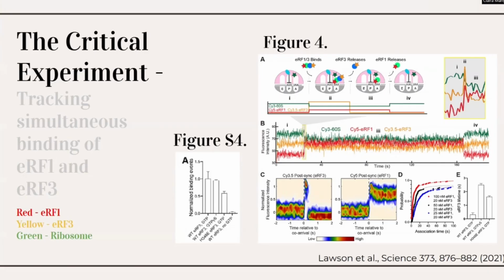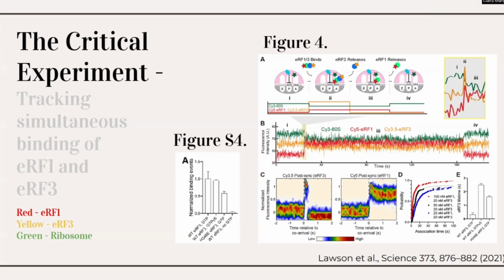So, since we believe the focus of the article to be on the interactions of the release factors as well as their interactions with GTP, focusing on the experiment depicted in Figure 4 provides the best information to support how they interact. This experiment tracks the simultaneous binding of ERF1 and ERF3 at the stalled ribosome at the stop codon.